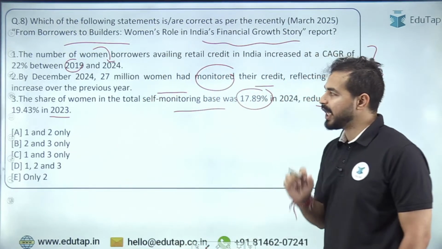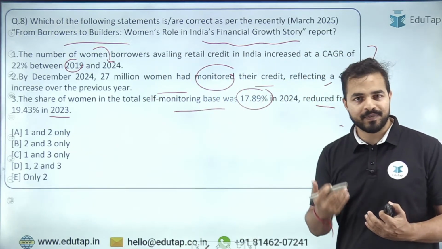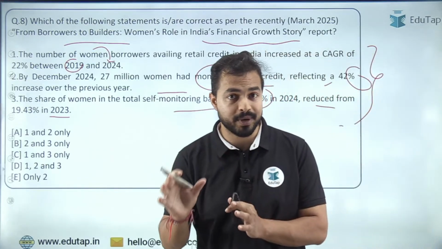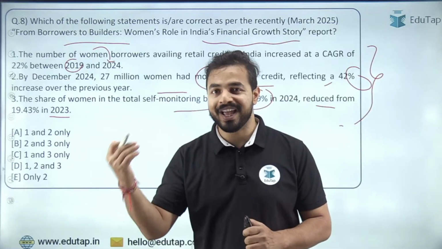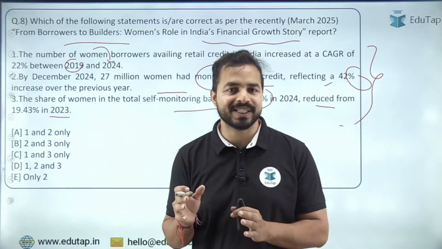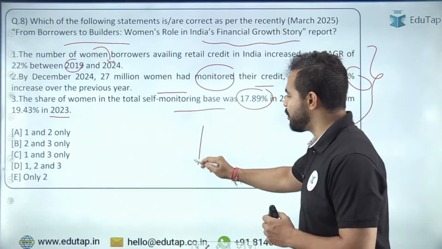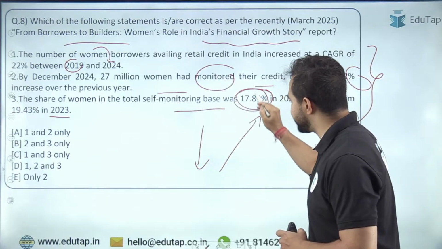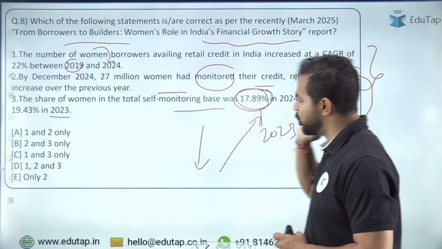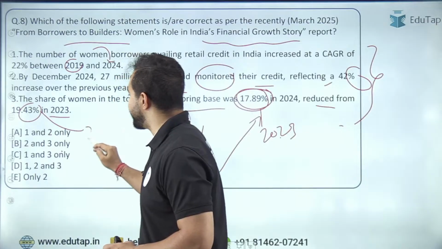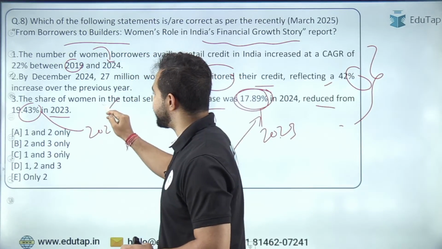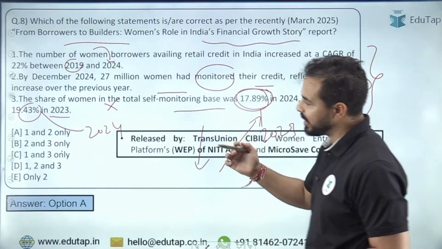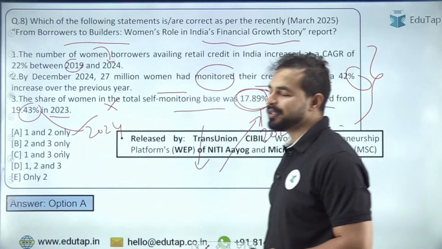So my dear friends, let me tell you कि ये जो सेल्फ मॉनिटरिंग बेस है, we all know कि आजकल फाइनेंशियल अवेयरनेस बहुत अच्छी है लोगों की, and we have also focused on the women as well as a part of women empowerment. And that's why ये जो सेल्फ मॉनिटरिंग बेस है, इसका कोई चांस ही नहीं है कम होने का. It has only increased. So it has increased from 17.89% in 2023 to 19.43% in 2024. So that's why the fourth statement is incorrect here. We were required to identify the correct statement. So here the right answer is option A. Option A is the right answer.